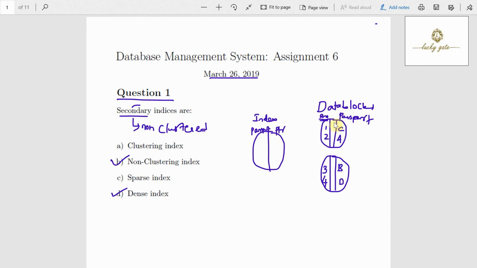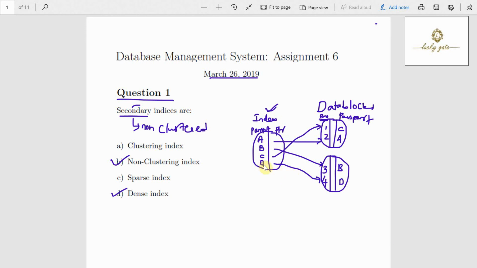Now on passport, what could be my first index record? A, pointing to the second record. The next index record is B, pointing to the third record. Then C, pointing to the first record. Then D, pointing to the fourth record. Now observe, the data file with respect to passport is unordered, but with respect to the index it is an ordered file. Why? Because an index should always be ordered. That's why we take passport numbers in ordered fashion, and that's why we say a secondary index provides logical ordering of the data file.